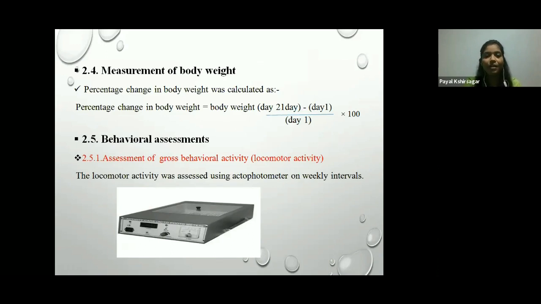Then moving towards the behavioral assessments, the assessment of gross behavioral activity, that is locomotor activity, was checked using an actophotometer. Here you can see this is the equipment that is known as the actophotometer, and this is an activity chamber. The animal was placed in this chamber for a habituation period of 3 minutes before the motor activity was recorded for the next 5 minutes. The beam cuts of the actophotometer by the animal were taken as a measure of movement.